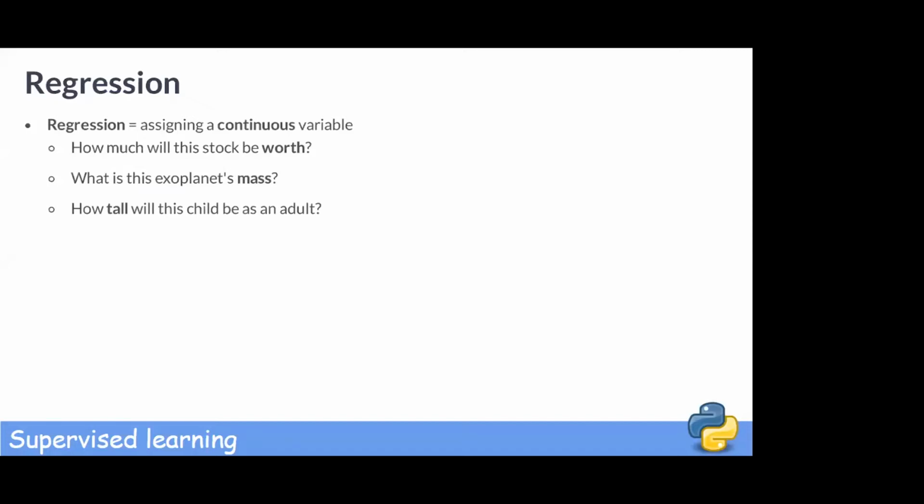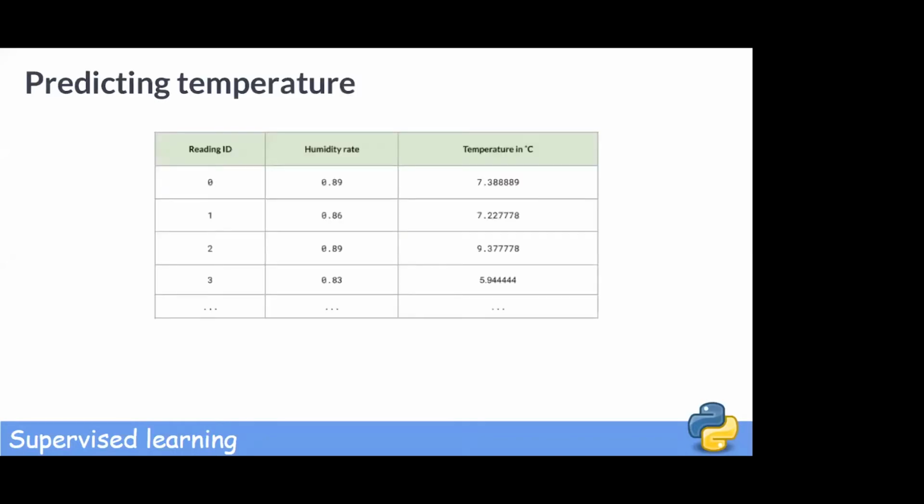What is this exoplanet's mass? How tall will this child be as an adult? Let's look at some new data, weather readings. Can we predict temperature based on humidity?